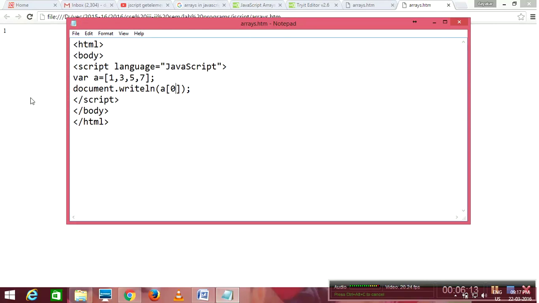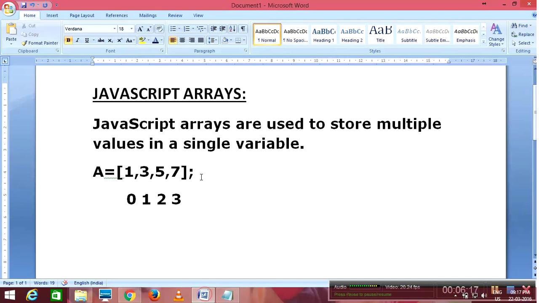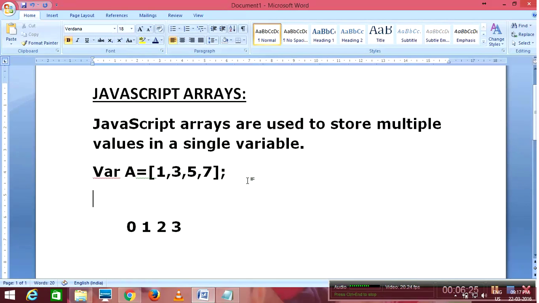There are many ways to define an array. What we saw is the basic way of declaration of an array, and there is another way of declaration also. We can use the new keyword. Here I write var a is equal to, using the keyword new, and I define the array like this. You can observe carefully, it is an empty array.